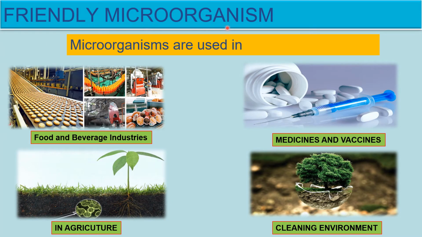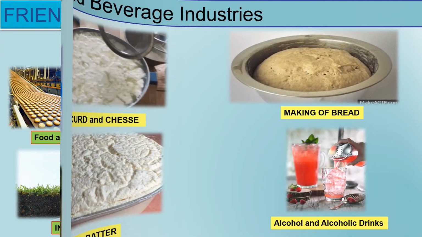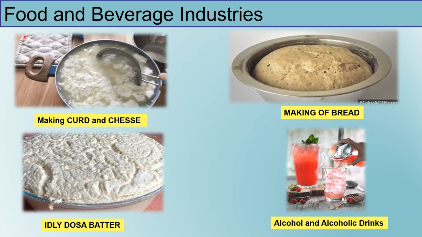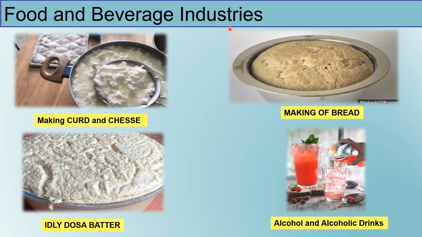Friendly microorganisms. Those microorganisms which are beneficial to us are called friendly microorganisms, and these microorganisms are used in several industries such as food and beverage industries, medicine and vaccine production. Even in agriculture they play an important role, and they also play an important role in cleaning the environment. Let us discuss the role of microbes in food and beverage industries.